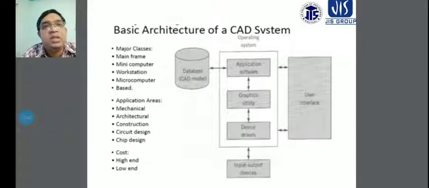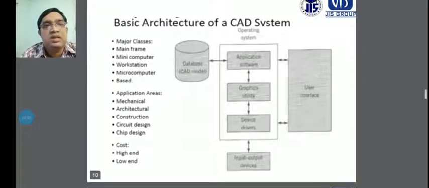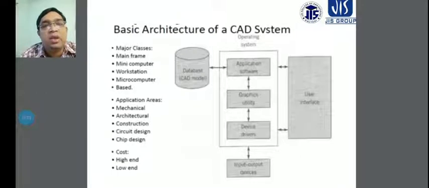The basic architecture of the CAD system gives the major classes. The mainframe is essential to the basic architecture of the CAD system. If the mainframe is not here, the architecture is not fully complete. Basically, architecture is one structure given on the CAD system. This is the mainframe, and the mainframe also considers the minicomputers, according to the basic architecture of the CAD system. This will be given just like a figure.